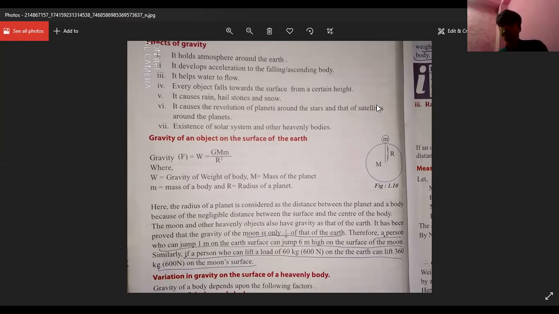Whenever the question comes up comparing the weight on the Earth, it will tell something. The weight of a body on the moon is 6 times lesser than the weight on the Earth. Here also, a person who can jump 1 meter high on the Earth's surface can jump 6 meters high on the moon's surface. If a person can lift 60 kg on the Earth, he or she can lift 6 times more on the moon surface. Why?